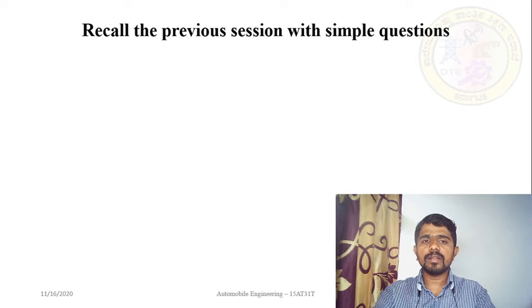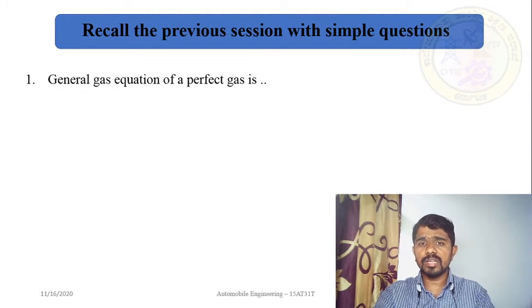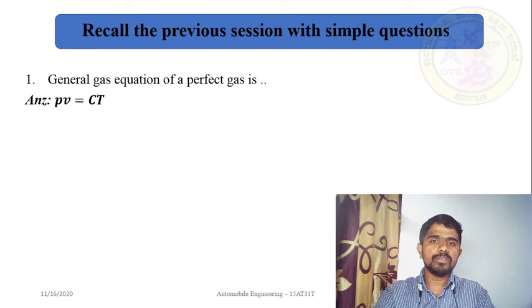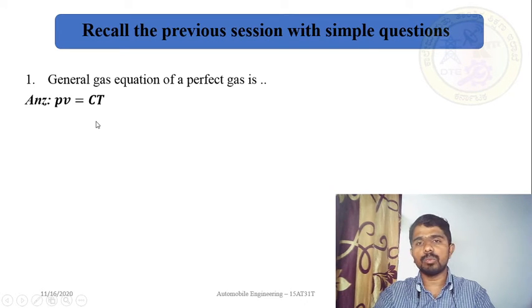This is the first thing, the recall of the previous session with some simple questions. I hope you are ready to answer. The first question is, what is the general gas equation of a perfect gas? The answer is PV is equal to CT. You can also write this equation as PV by T is equal to C, where C is a constant. There is nothing wrong in that.